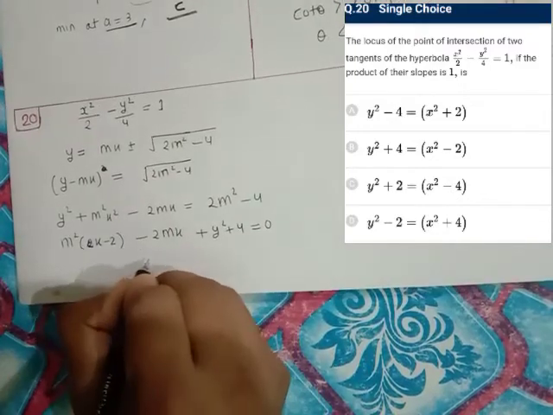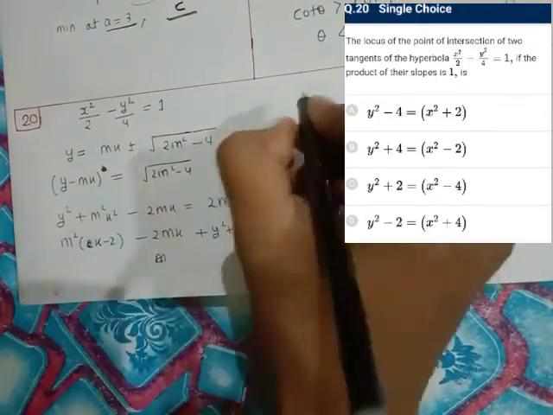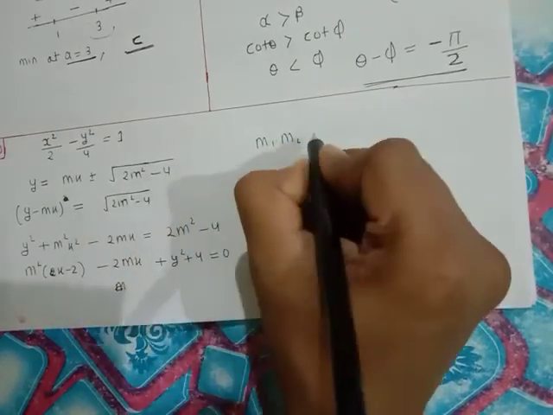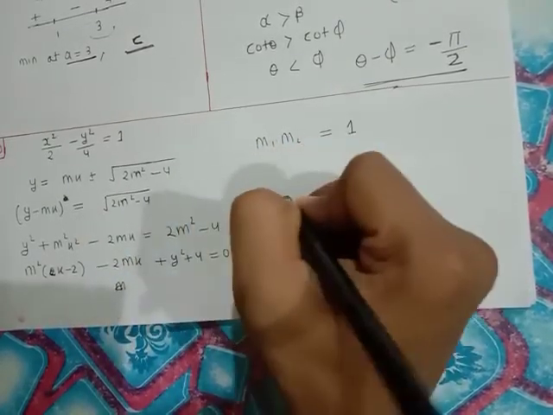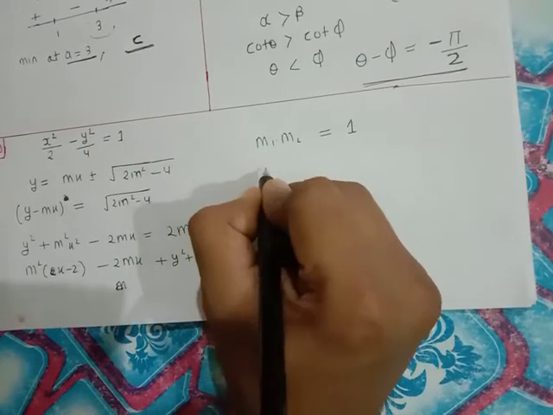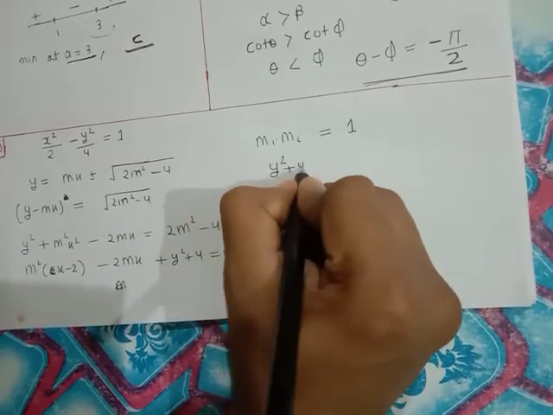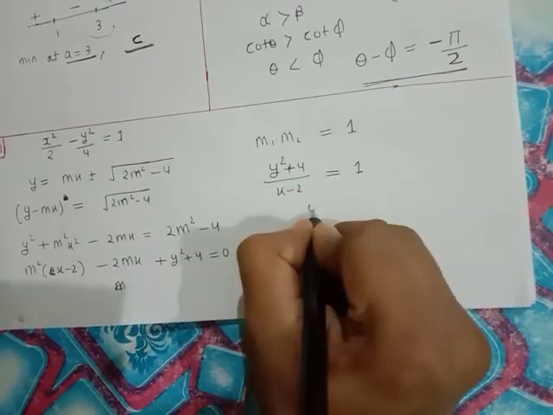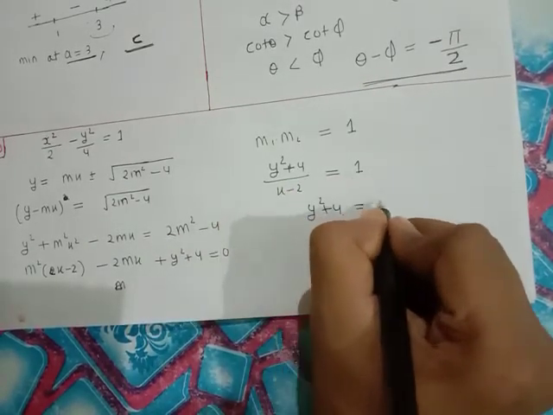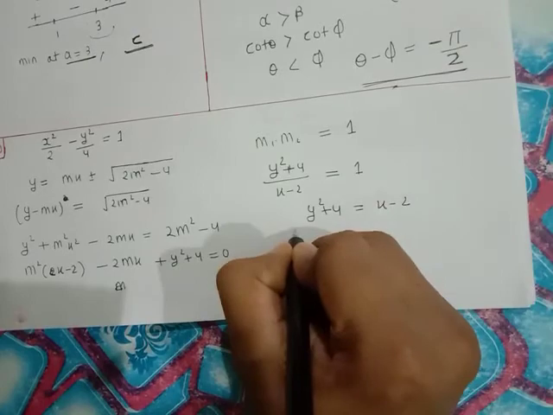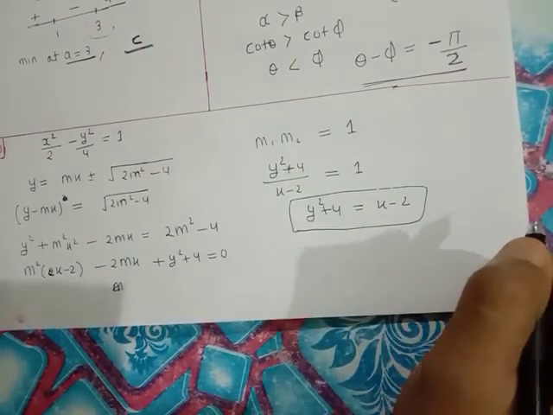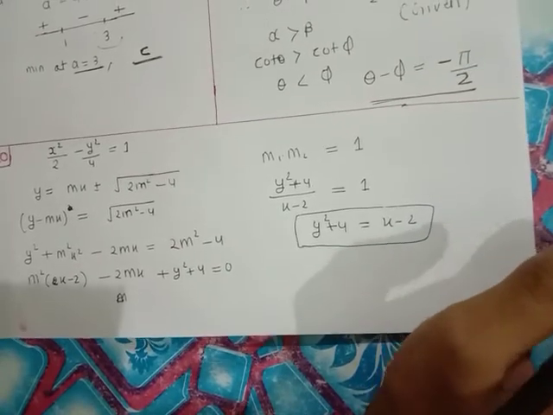Since the product of roots, m1 into m2, if these are the two roots of this equation, is given to be 1 according to the question, y square plus 4 upon x square minus 2 should be equal to 1, or y square plus 4 is equal to x square minus 2. So this is the locus of the point of intersection of the two tangents whose product of slopes is 1.